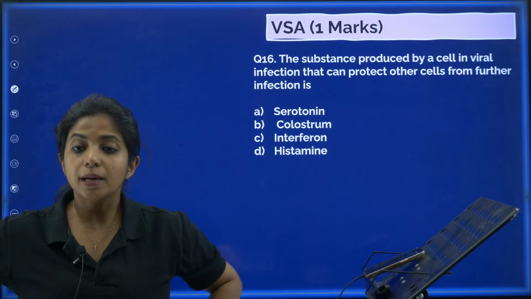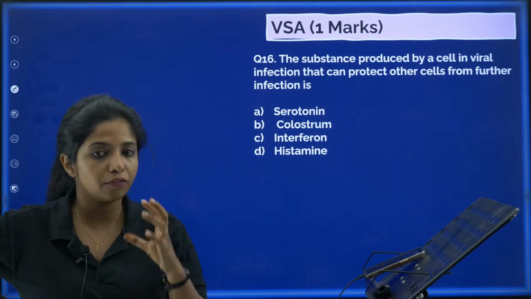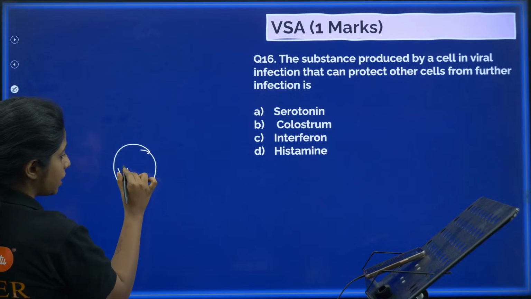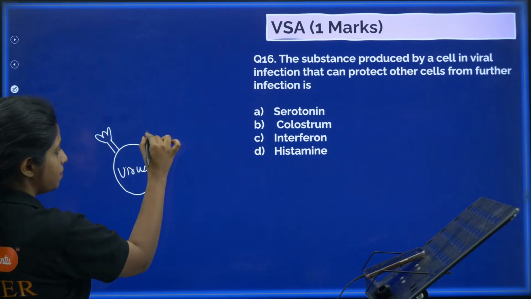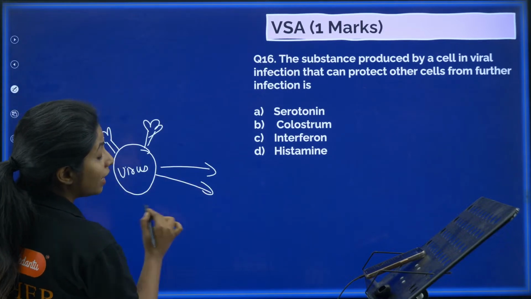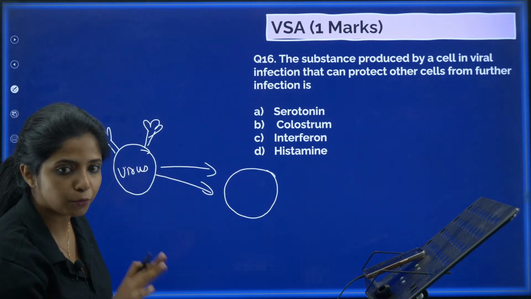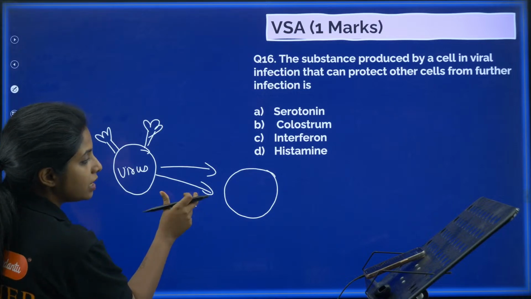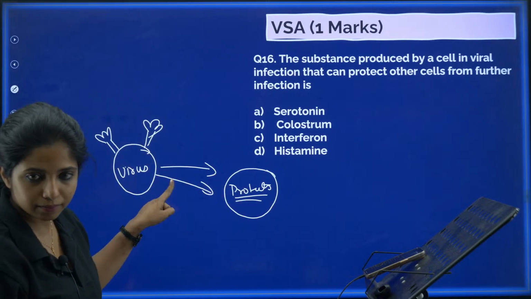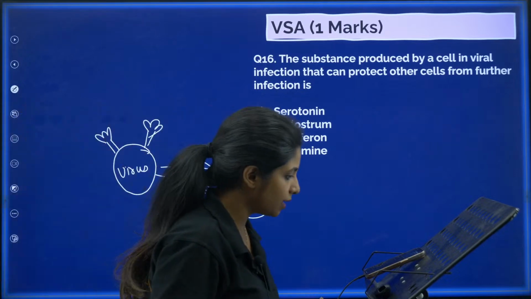The substance produced by a cell in viral infection that can protect other cells from further infection is. So basically, a cell is there which is infected by virus. So it is asking for help. But anyways, no one is coming to help it. But this cell is going to help other cells by telling them, hey, there is some virus attack happening up over here. So what is that thing that is being released and that protects other cells from getting infected from the virus? That is the question. What does this particular virus infected cell release?